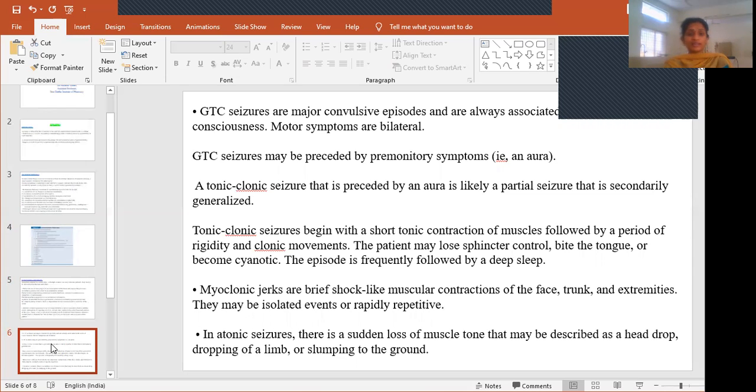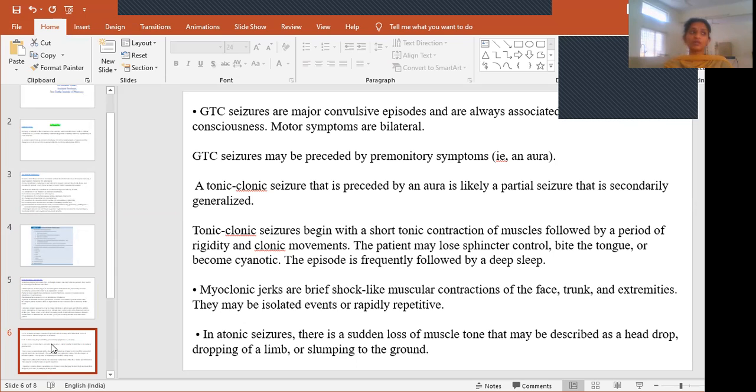And then coming to generalized tonic-clonic seizures, these are more convulsive episodes, and they are associated with loss of consciousness. Motor symptoms are bilateral. In generalized tonic-clonic seizures, both the hands or both the legs are involved, so it is bilateral. Generalized tonic-clonic seizures may be preceded by premonitory symptoms like an aura.